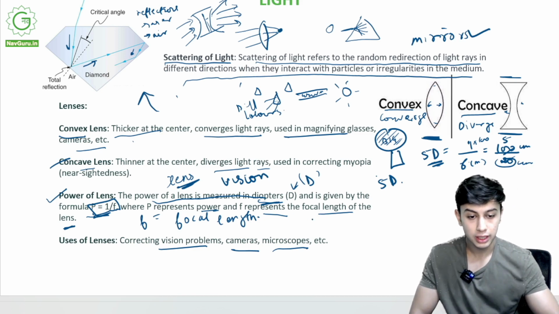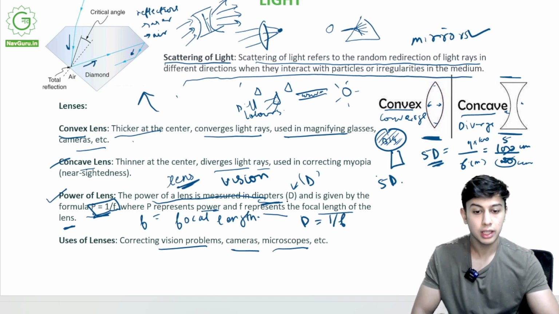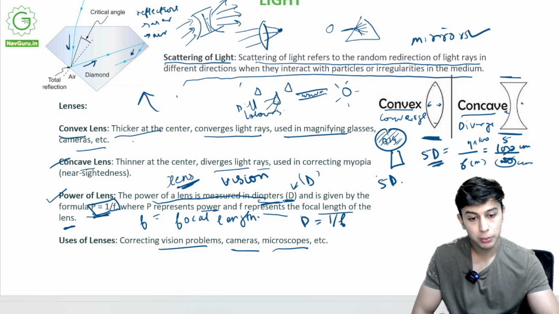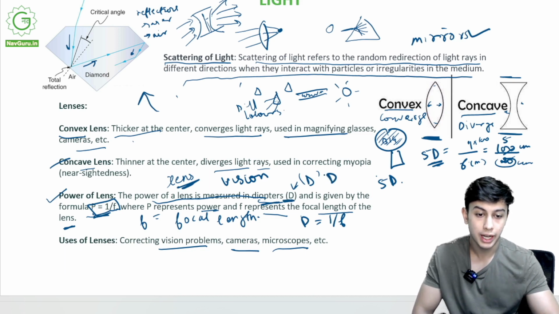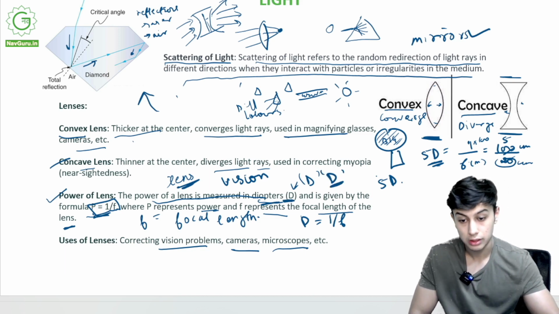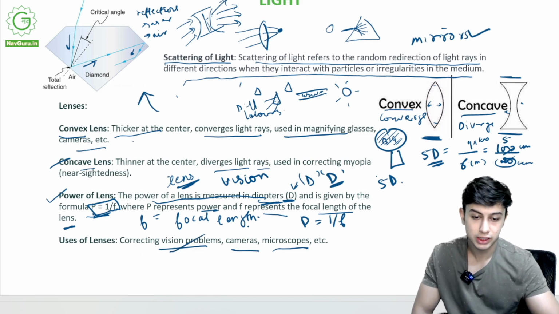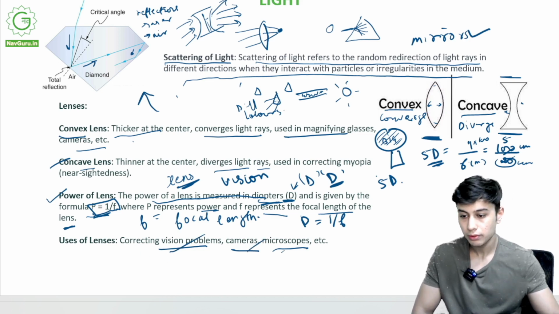So power is 1 upon F. Remember the SI unit, it is diopters. D, diopters. Uses of lens: correcting vision, cameras, microscopes.